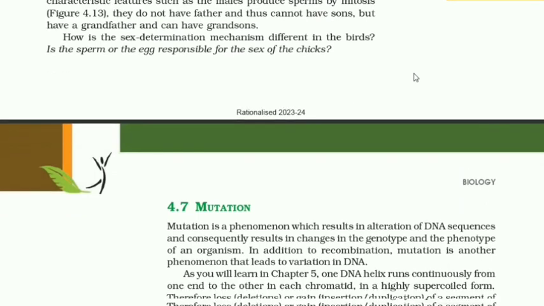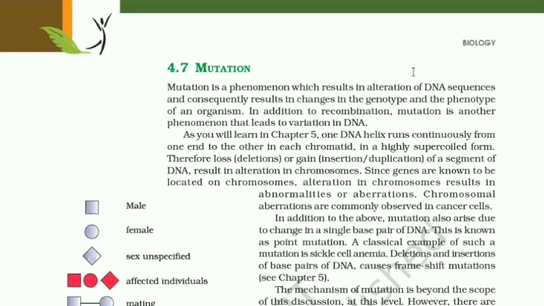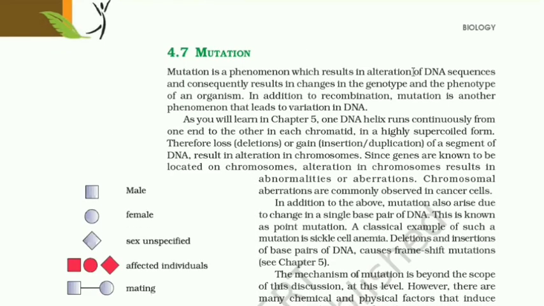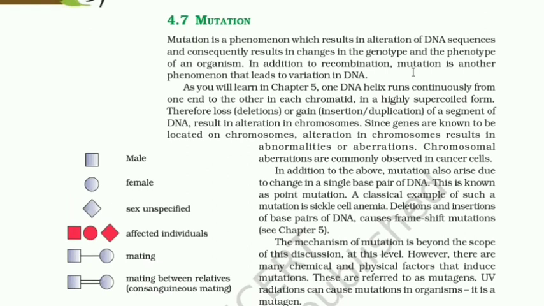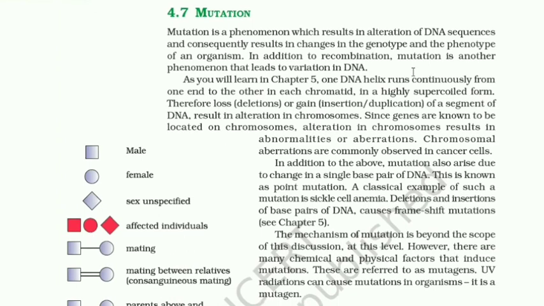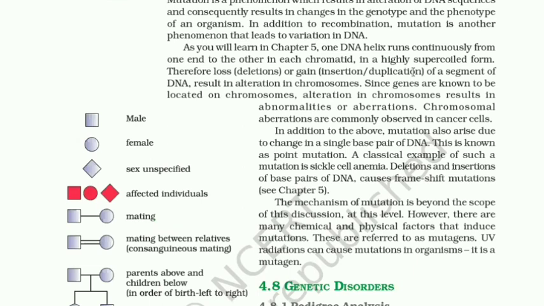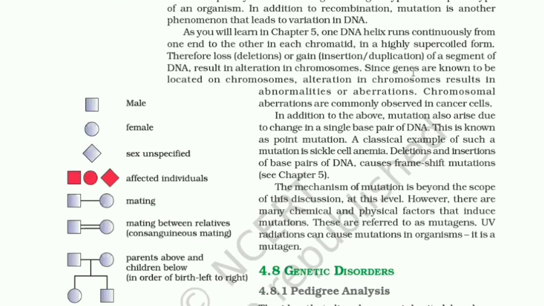Moving ahead with the chapter. 4.7 Mutation. Mutation is a phenomenon which results in alteration of DNA sequences and consequently results in changes in the genotype and the phenotype of an organism. In addition to recombination, mutation is another phenomenon that leads to variation in DNA.